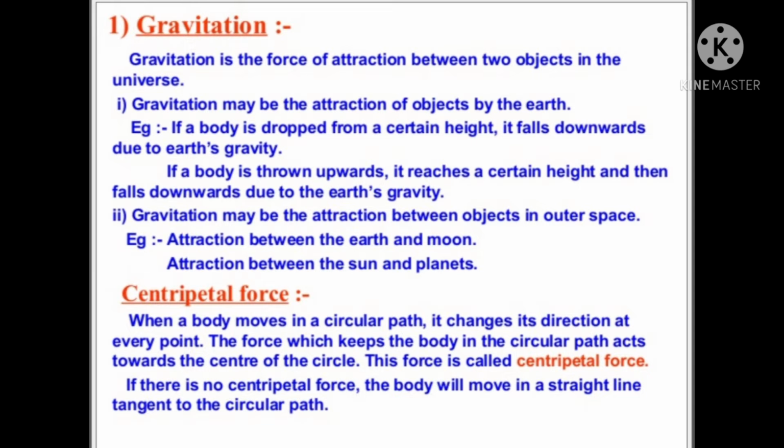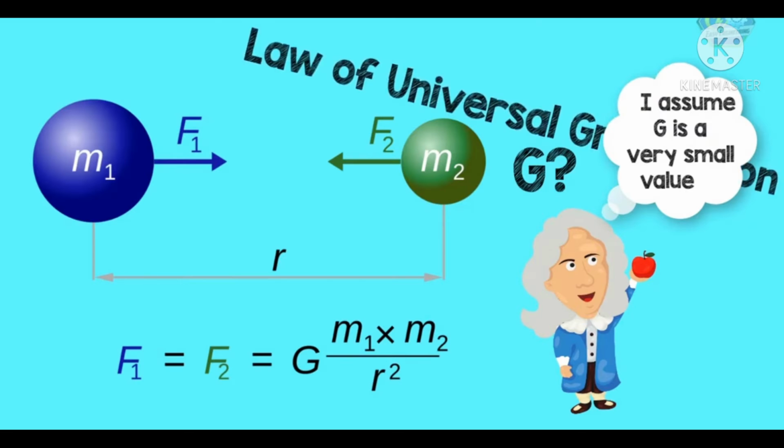Centripetal force. When a body moves in a circular path, it changes its direction at every point. The force which keeps the body in the circular path acts toward the center of the circle. This force is called centripetal force. If there is no centripetal force, the body will move in a straight line tangent to the circular path.